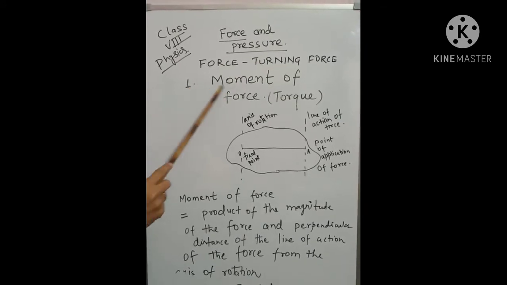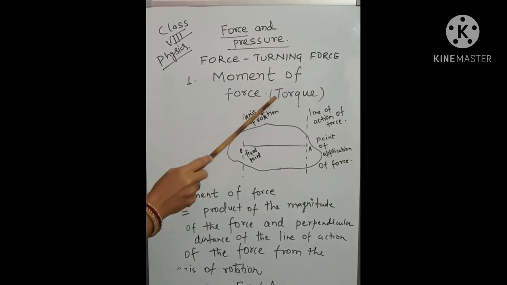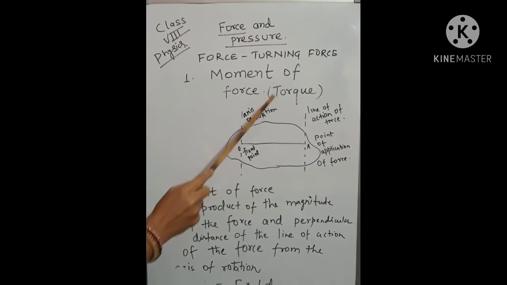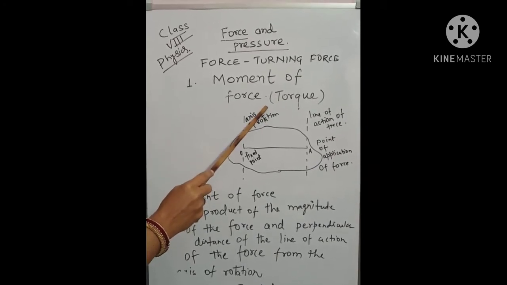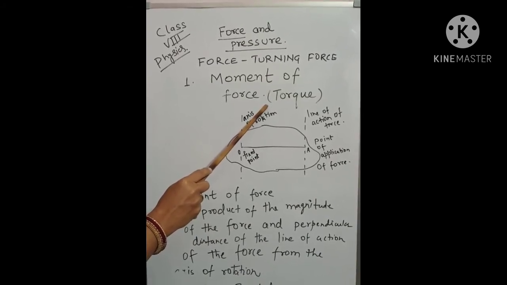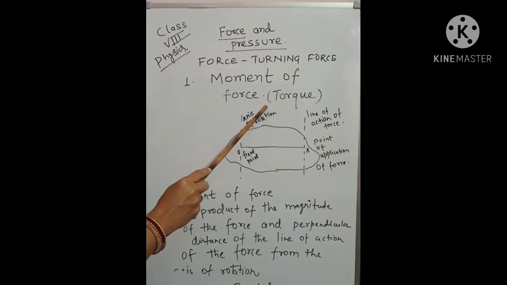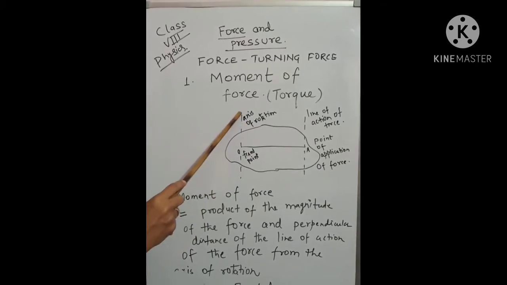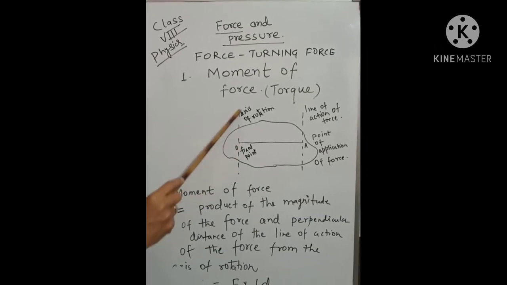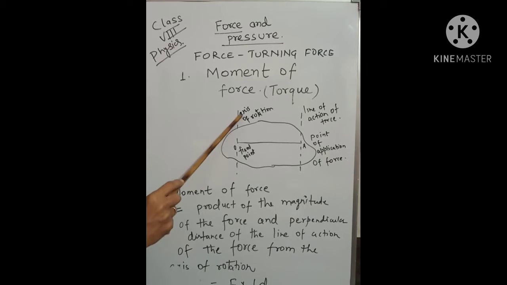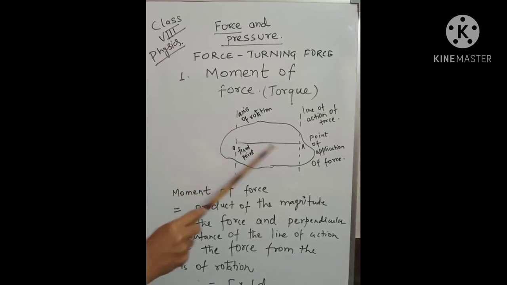The second topic is moment of force, which is also known as torque. What is moment of force? A turning effect of a force acting on a body about an axis passing through a fixed point is called moment of force or torque. In this figure, O is a fixed point, so the axis of rotation, you show that the perpendicular distance between axis of rotation and a fixed point.